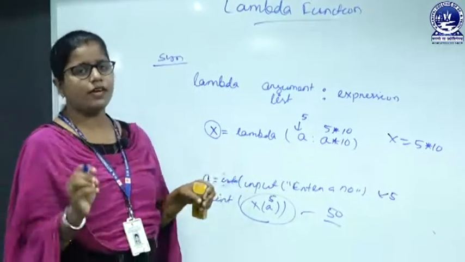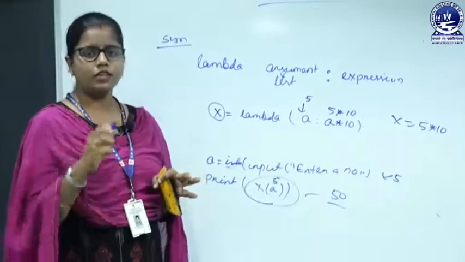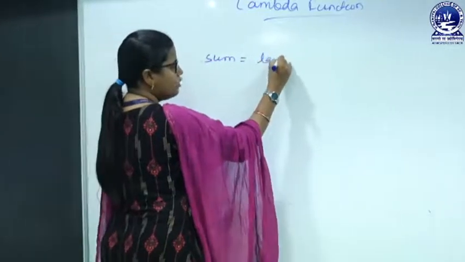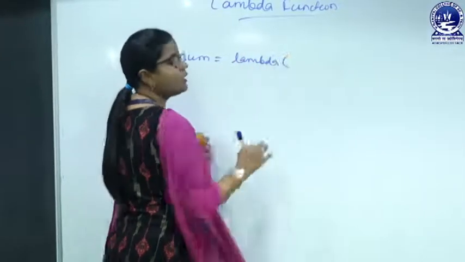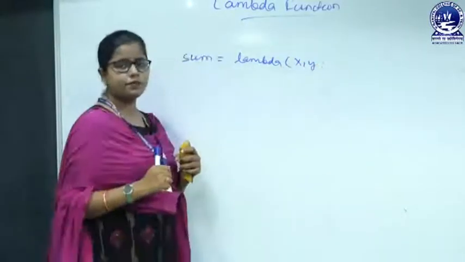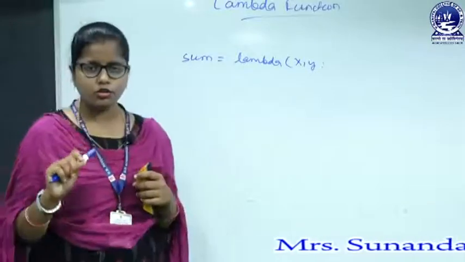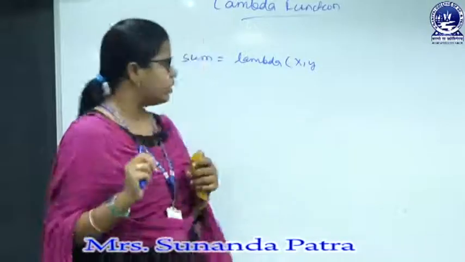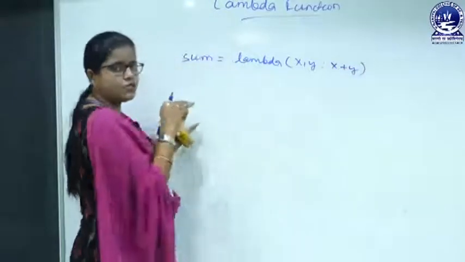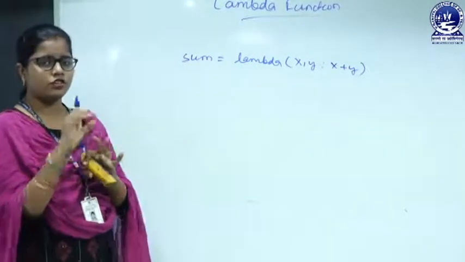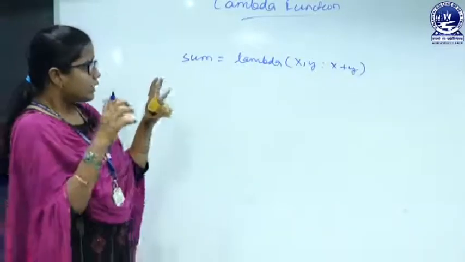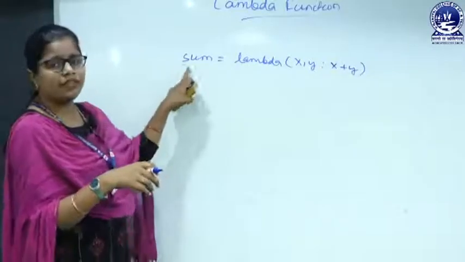So, let us take two variables and add them by using the lambda function. Let us get started. Sum equals lambda, and here I am taking two arguments x, y, and what is the expression? What do we actually want to do? We want to add two numbers. So, the expression is x plus y. This is the one line function, an anonymous function, we do not have to give any name, and the expression will get stored into the variable sum.